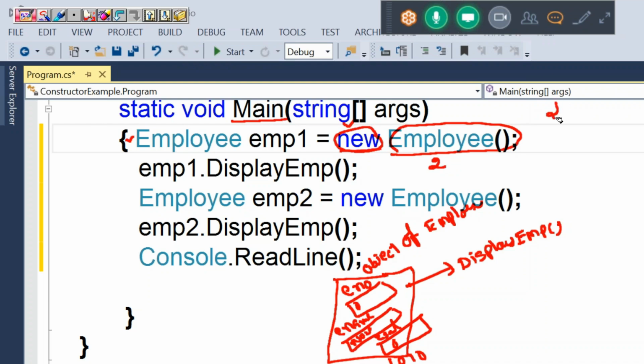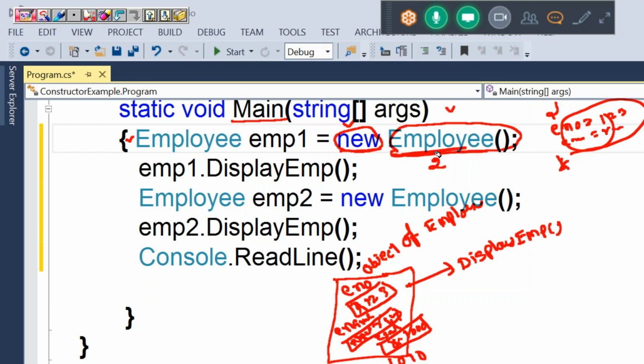In that constructor you have a block with the values: eno equal to 123, ename equal to Rama, esal equal to 1000. Constructor execution is completed.